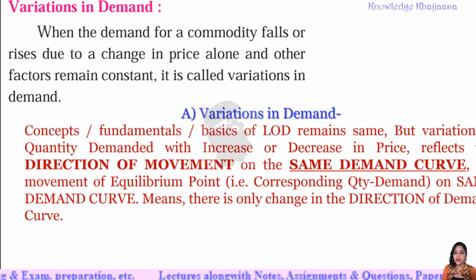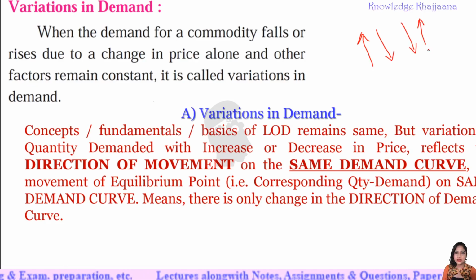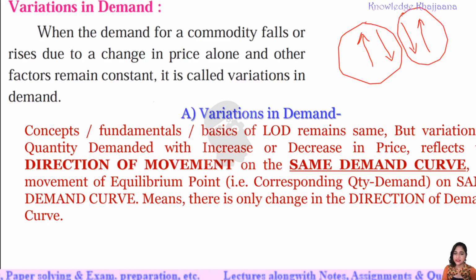And what happens? See, what was the change in demand you have seen? When there is an increase in the price, there is a decrease in the demand. Or when there is a decrease in the price, there is an increase in the demand. Here only there is a variation, right? This is one type and this is another type. You have already seen this variation.